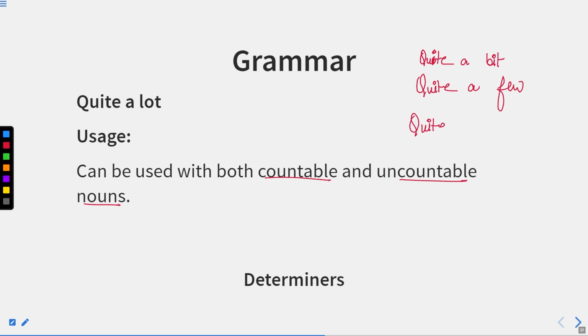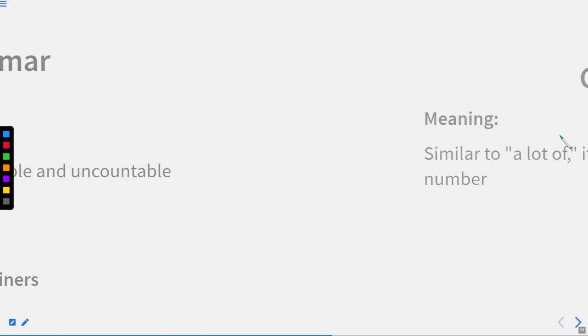With these expressions, quite a bit is always followed by an uncountable noun, quite a few is followed by countable nouns, and quite a lot can be followed by both countable as well as uncountable nouns. So these are the structures of these expressions.